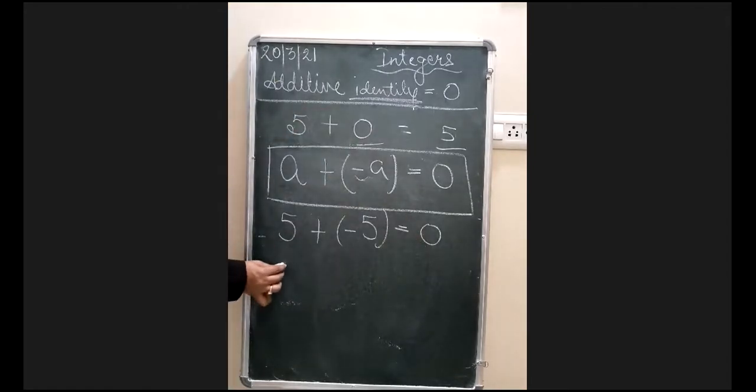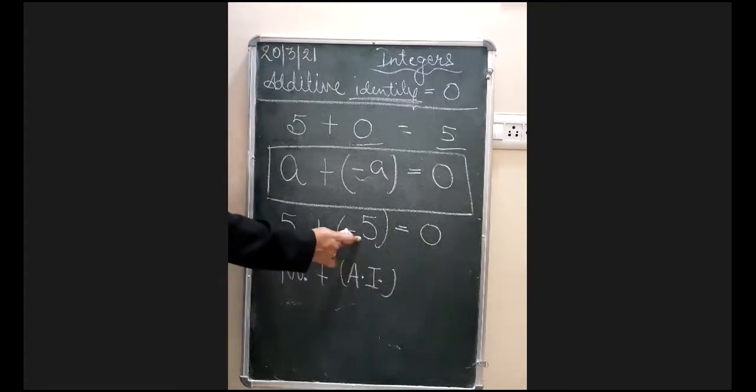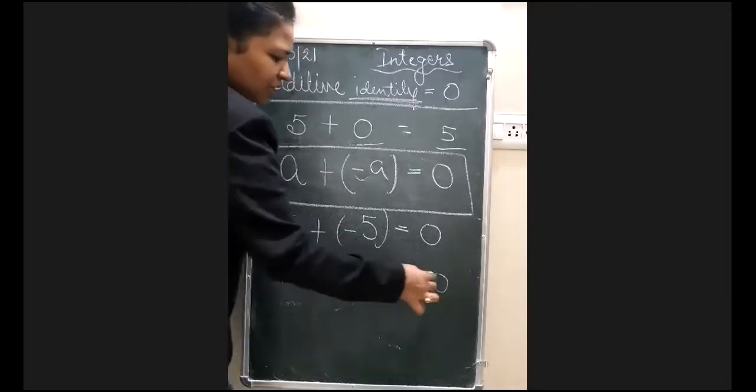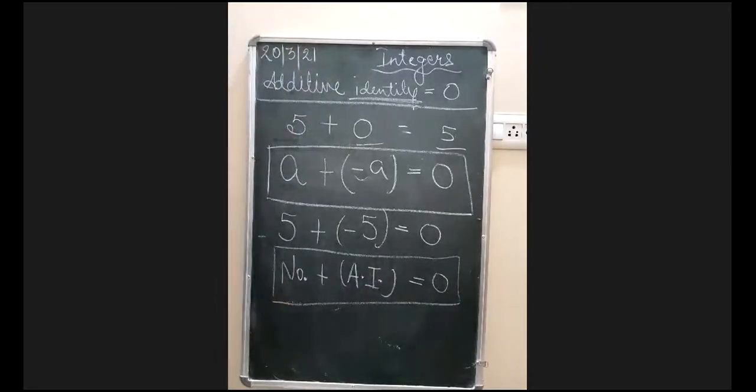Remember why it is happening? Because whenever a number is added to its additive inverse, this is called additive inverse. No, just now you have spoken so many additive inverse correctly. So remember, any number added to its additive inverse will always give you 0, or you can call it in other language additive identity. Okay, so that is the main property which you have to write down on your fair copy. Please mention this one in your fair copy, beta.